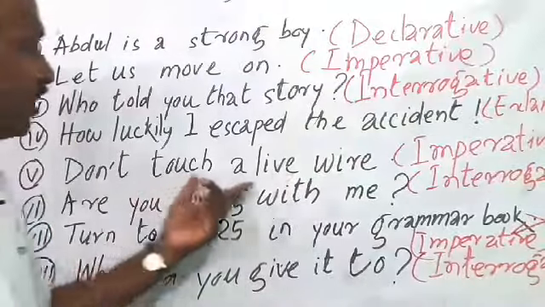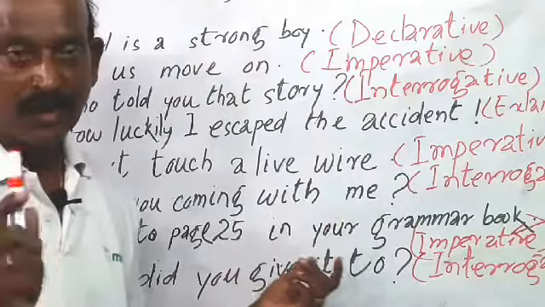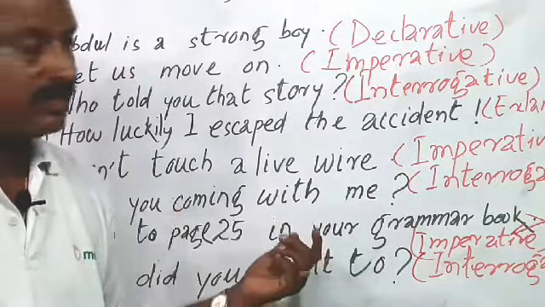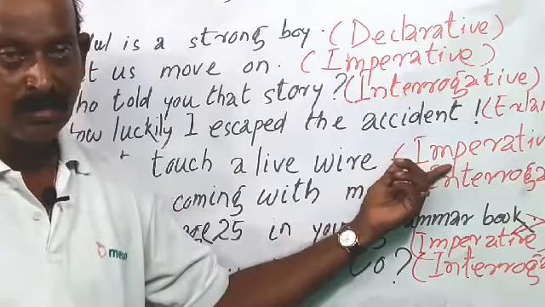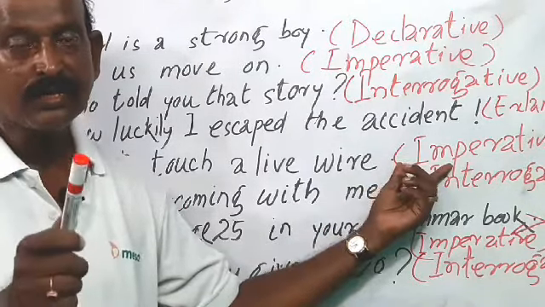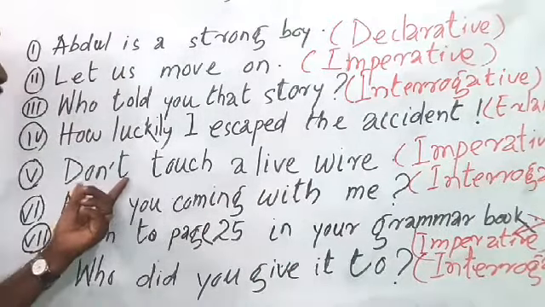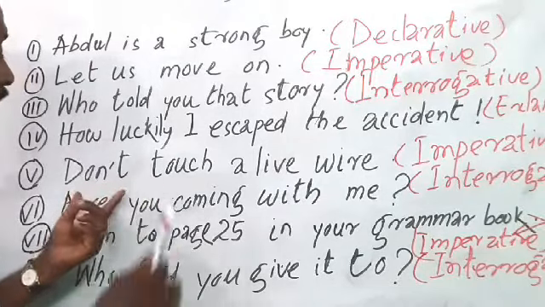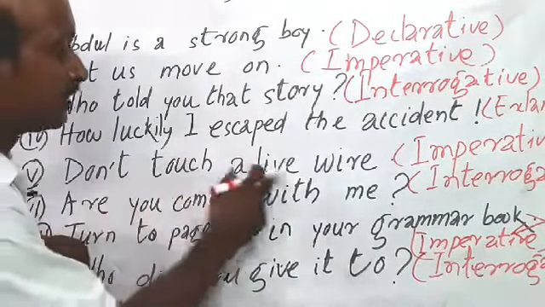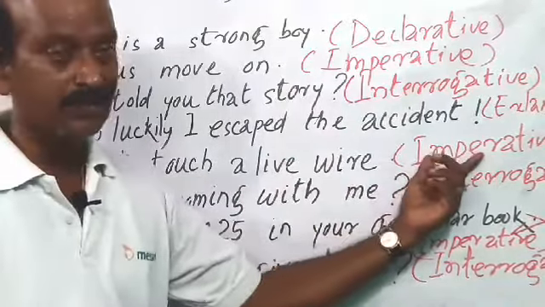And don't touch a live wire. It is a warning, and a warning indicates that it is an imperative sentence. An imperative sentence begins with the verb touch, and here it is in negative form. Don't touch, it is an instruction. Don't touch a live wire, it is an instruction. So it is an imperative sentence.